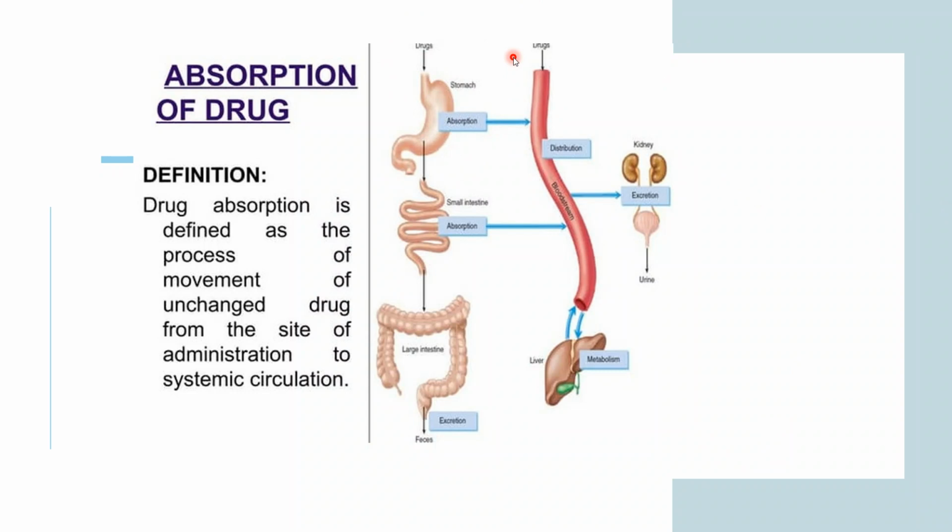Site of administration means either you have taken it orally, inhaled it, or you are taking injections or anything. The process of movement of unchanged drug, unchanged meaning without changing the physical and biological property of that drug, into your systemic circulation, is known as the absorption of the drug.